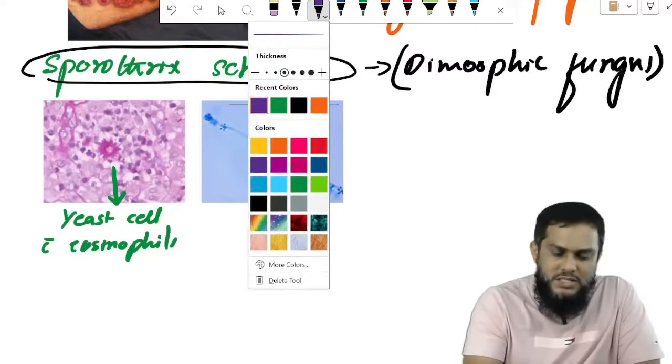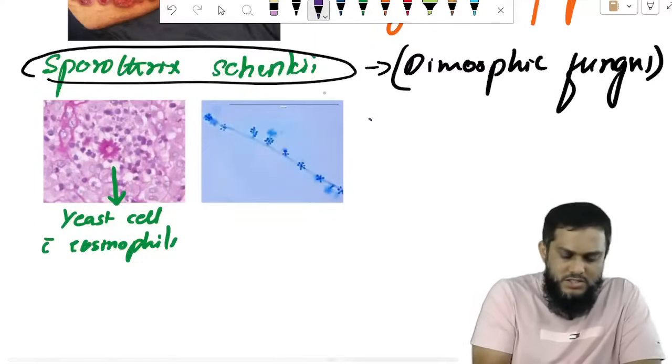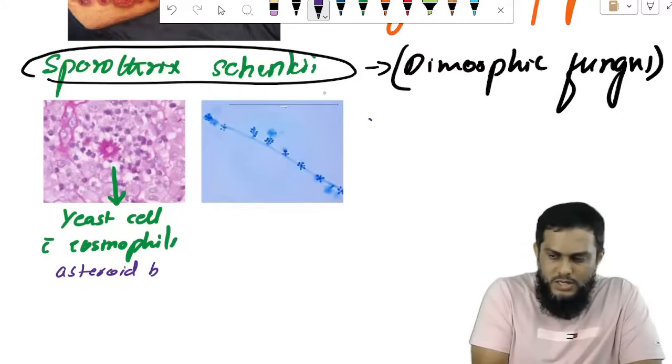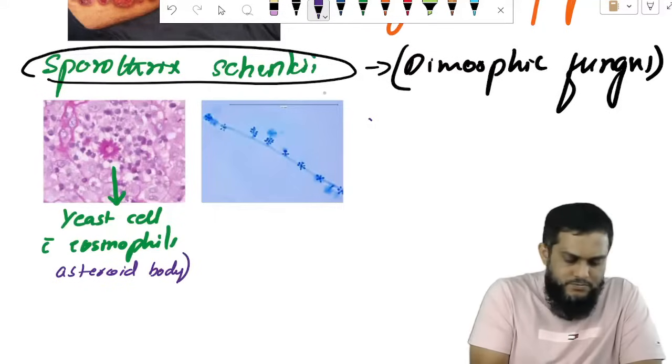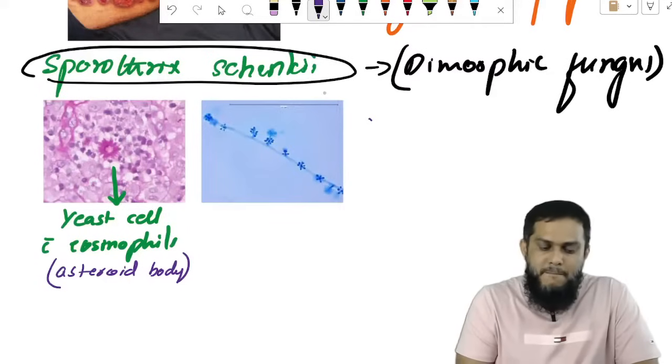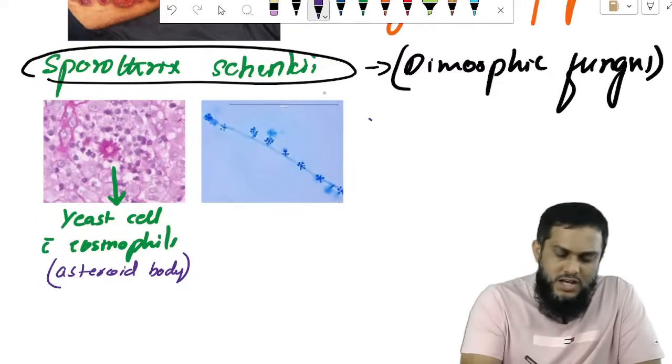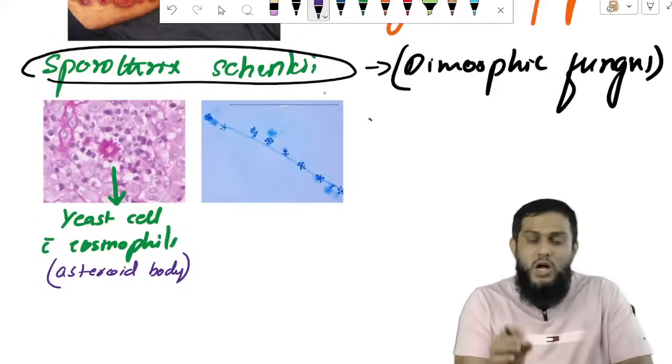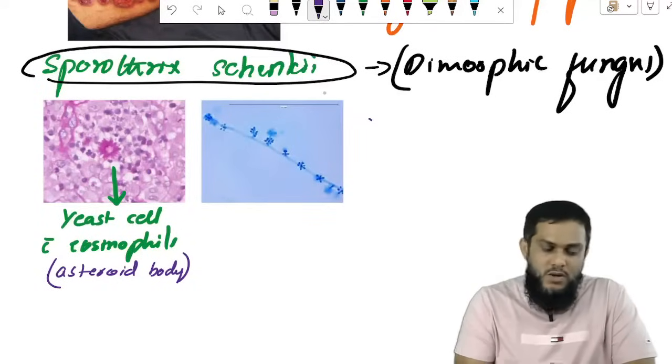Somebody imagined it as a star and called it an asteroid body. Now, if you see here, I see hyphae along with flowers. What are these flowers?